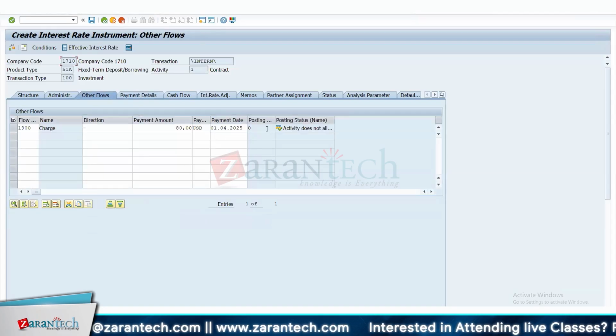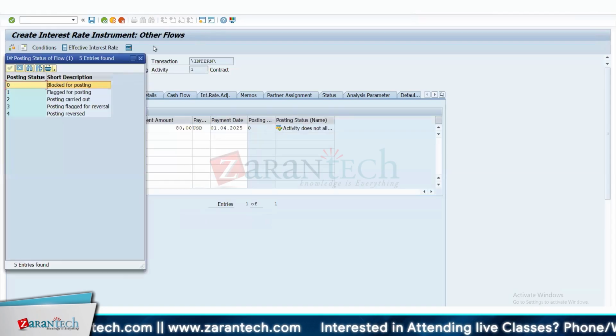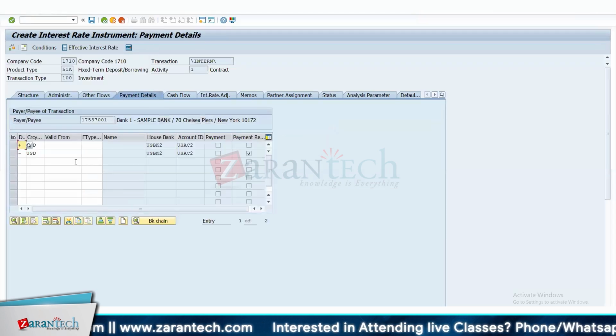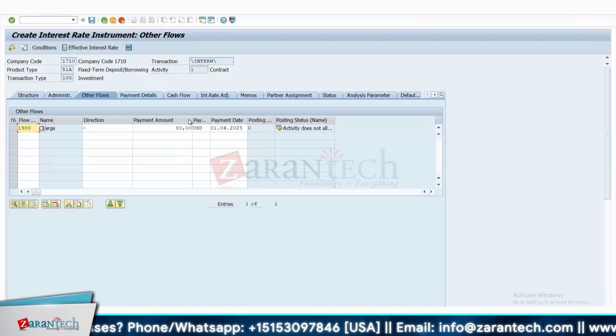Okay, and here the posting status will be blocked for posting. So now I'll go to the payment details tab. Is there a workflow? I have to check the configuration, but I'm not expecting any workflow in this standard configuration. When you open it, it was flagged for posting, or there's many status. So does this status require an approval? No. Posting? But this is just a standard way of showing that it is not posted yet.